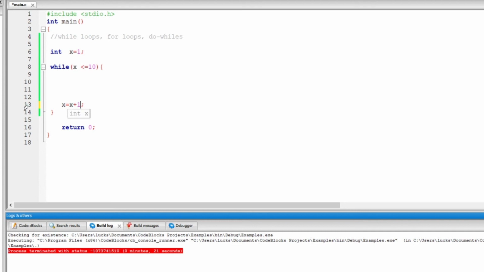to 5. So line 13, what does line 13 mean? Line 13 means that at this point here, we know that x is 1. The program started from here, x is 1, which is less than 10. So the program comes here and then it says 1 plus 1, since x is 1. 1 plus 1 is 2. That 2 will be given to the x. Then this loop, the while loop, will go back. It will go back because this condition was true. So it goes back. Now remember, x has been replaced here with a 2. So now x is 2.